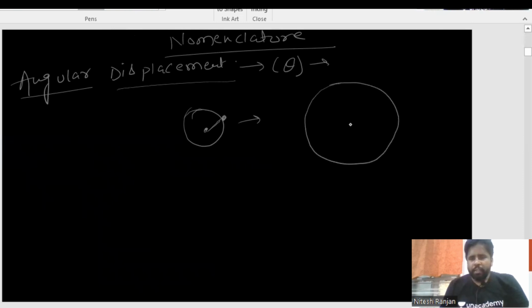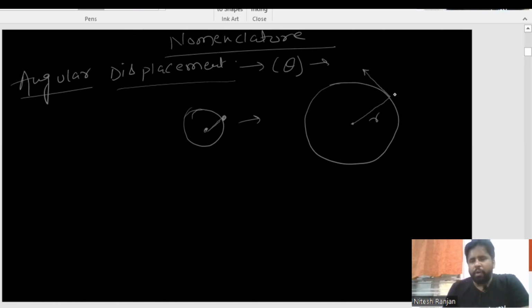Great. Fortunately, this diagram has become very clear. Now this is the radius r. This is something tangent to this particular radius. Great. Now coming to the point here.